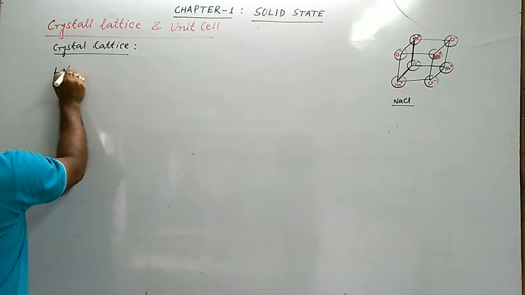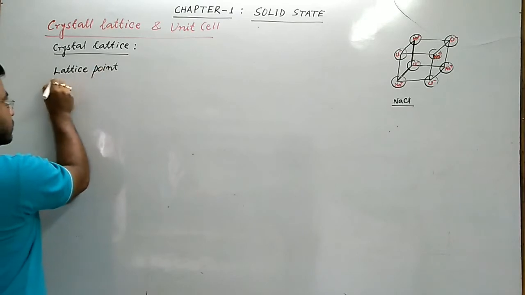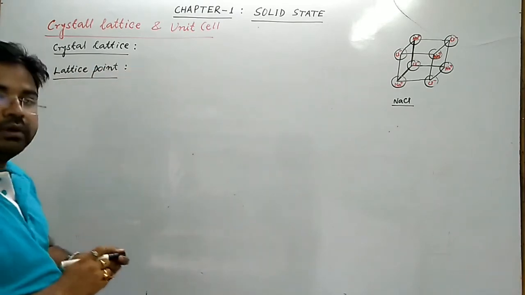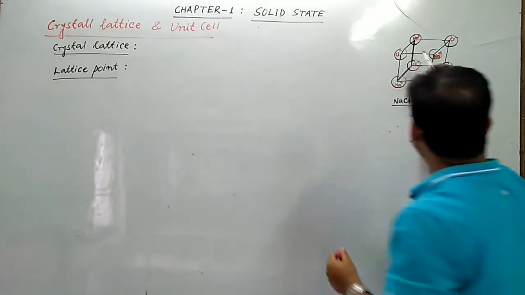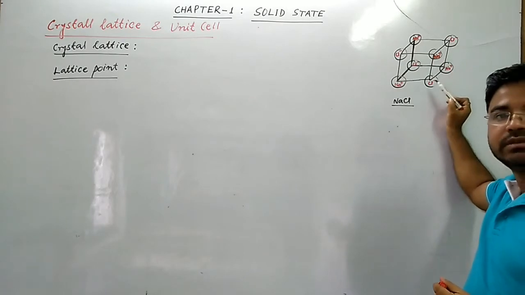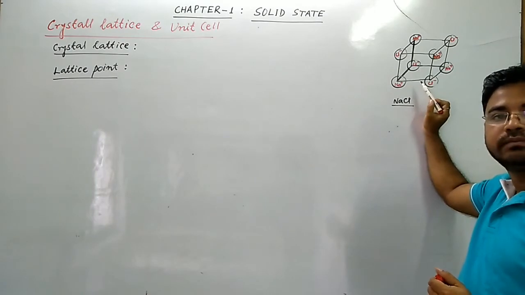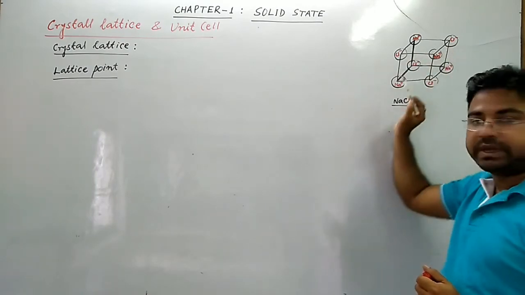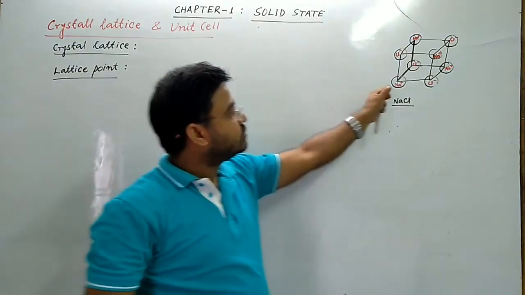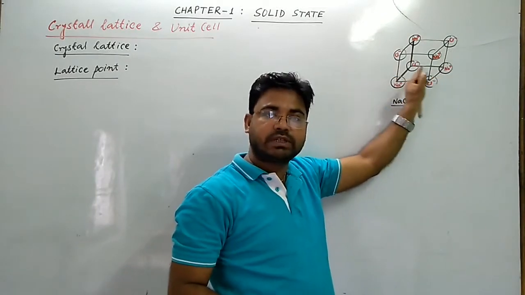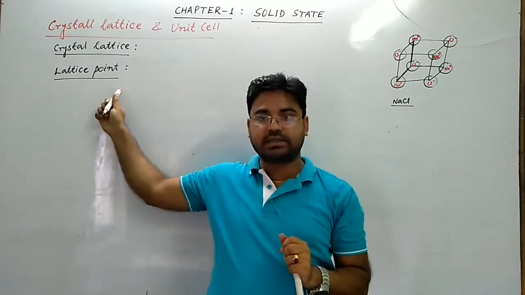Now what is lattice point? It is also called lattice site. These are the positions in the three-dimensional space of a crystal which are occupied by the constituent particles. The positions occupied by the constituent particles in the three-dimensional arrangement of a crystal are known as lattice points or lattice sites.